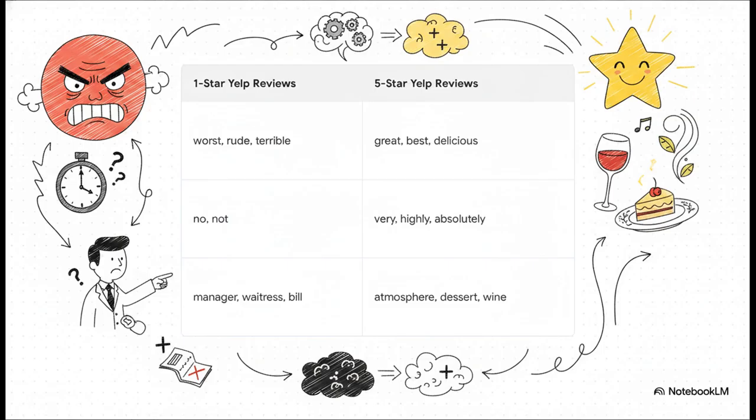1-star reviews heavily rely on logical negation, words like no and not, and they obsess over people and time. They complain about the manager, the waitress, the bill, and waiting for minutes. 5-star reviews, on the other hand, are full of emphatics like very, highly, and absolutely, and they sing the praises of the atmosphere, the wine, and the dessert. By analyzing these specific distributions, the machine learns to decode the exact context of human frustration versus human delight.